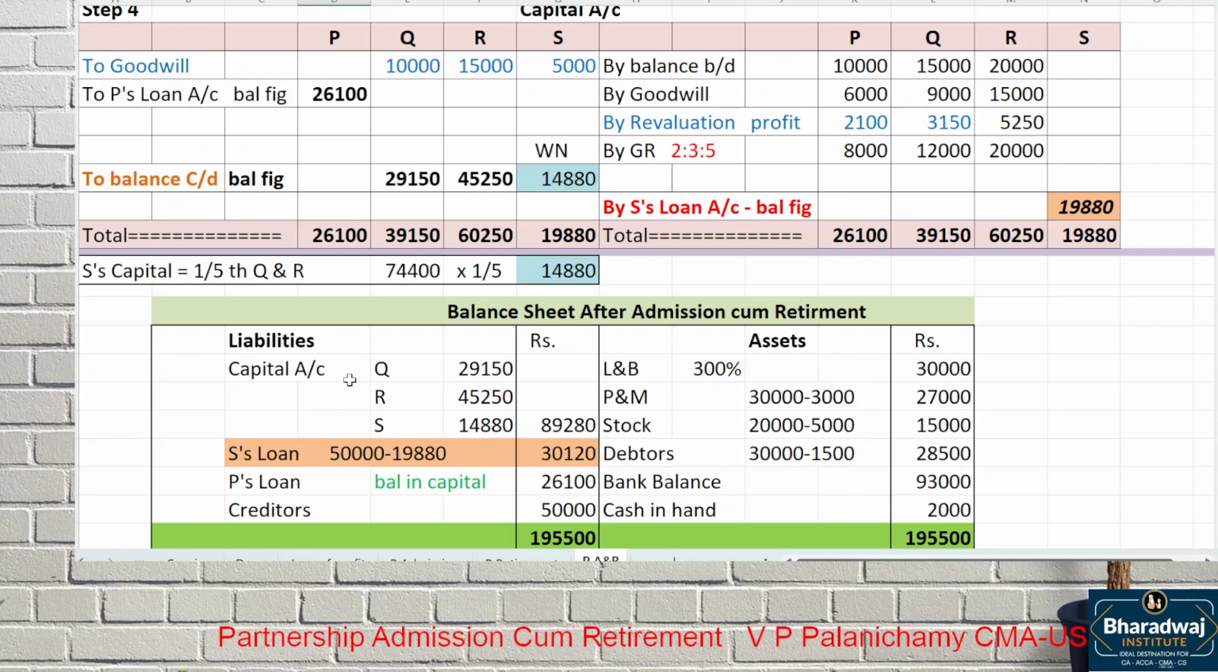Which question have we not done? Question number 8. If we work it out correctly, the new partner's capital and the amount to be paid to the old partner. There will be 3 partners. One partner will be retiring. One partner will join. I want you to work out what will be the new partner's capital and what is the amount to be paid to the old partner. 2 answers I want.